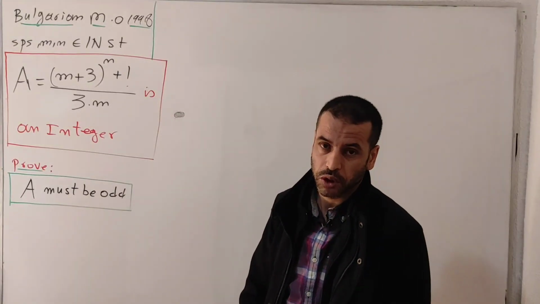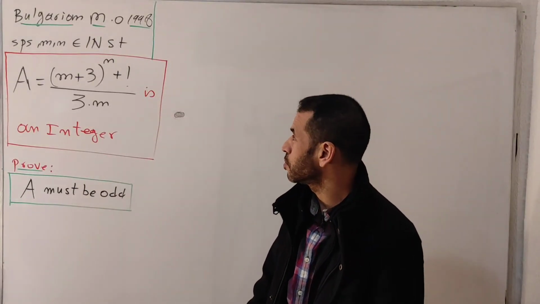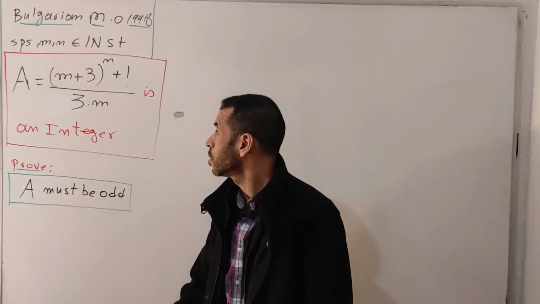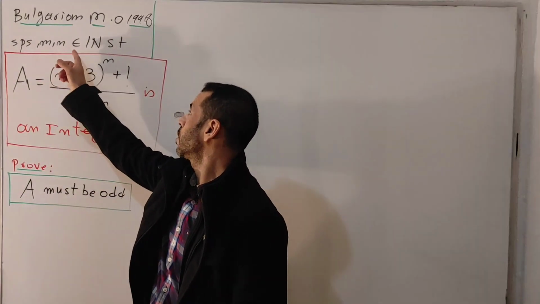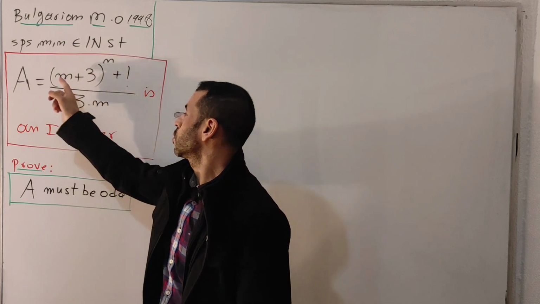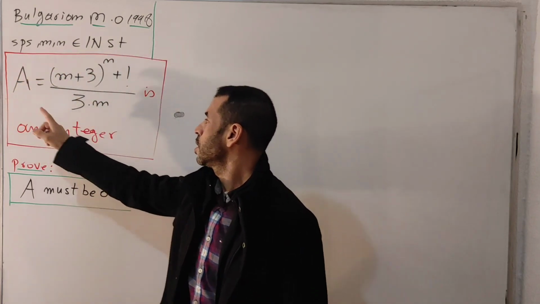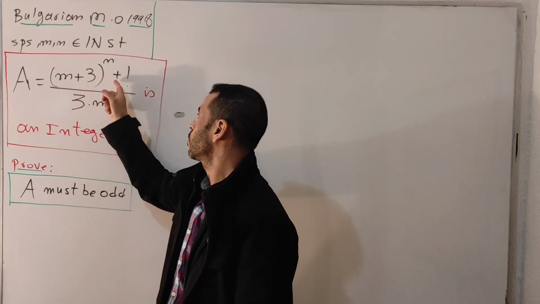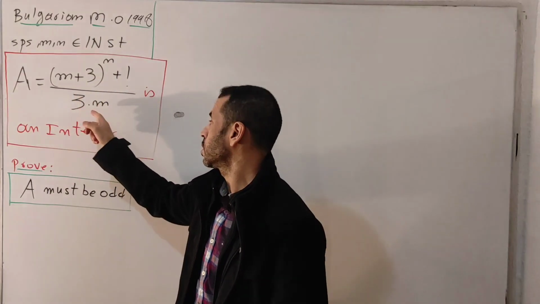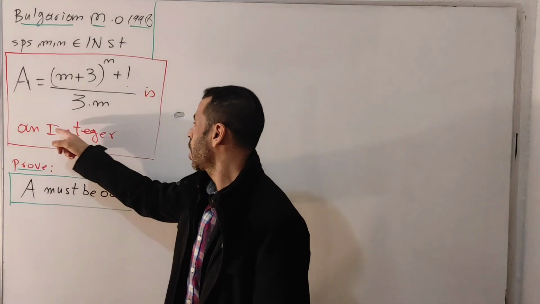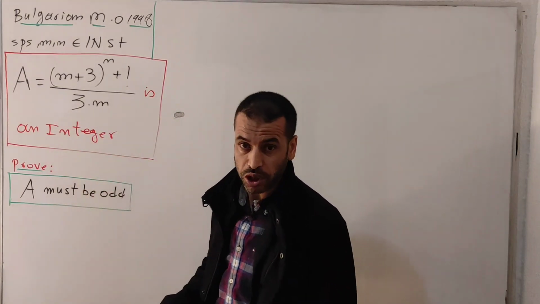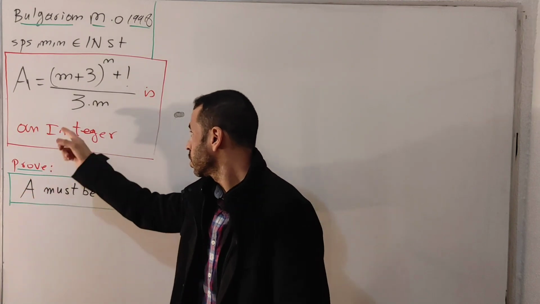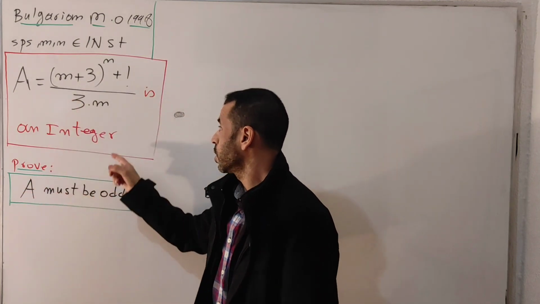Today's video I would like to introduce you a very nice problem of Bulgarian Mathematical Olympiad edition 1998. Here is the following information. Suppose m and n are natural numbers such that A equals (m plus 3 to the n plus 1) divided by 3m is an integer. The question is very clear. We are going to prove this number must be odd.